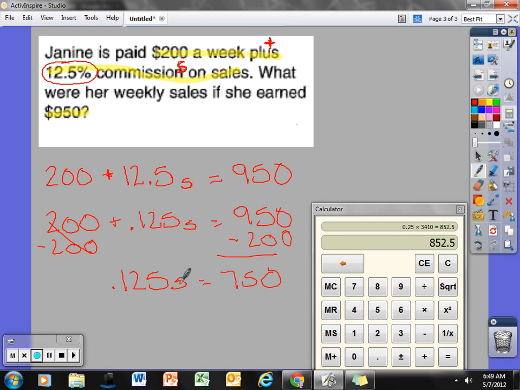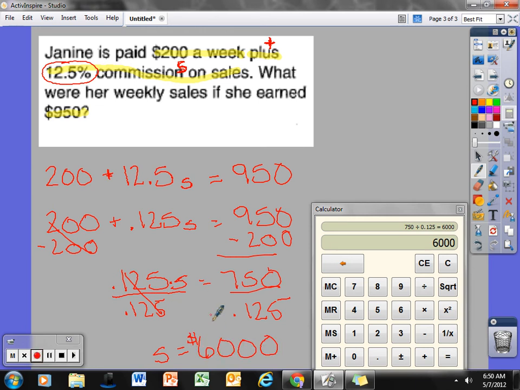I want to evaluate for 1S, not 125 thousandths of an S. This says to multiply, so I need to do the inverse, which is to divide. So divide by 125 thousandths. That cancels out. Divide this side by 125 thousandths. I am left with S is equal to, now I can't do that in my head, 750 divided by 125 thousandths is equal to $6,000. So that means she made $6,000 in sales last week.